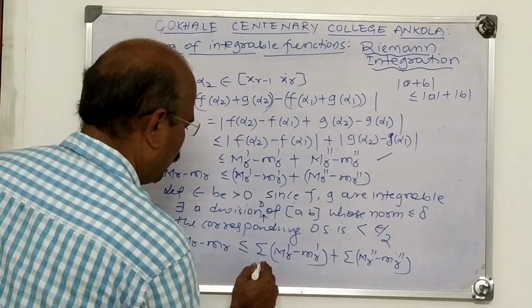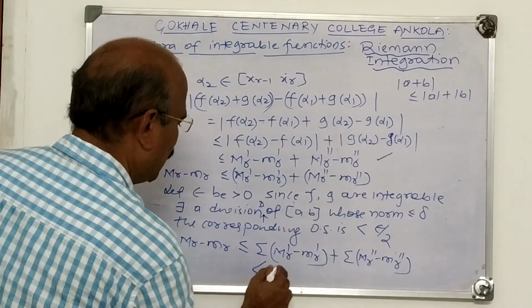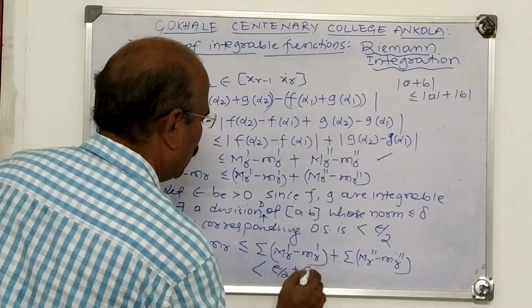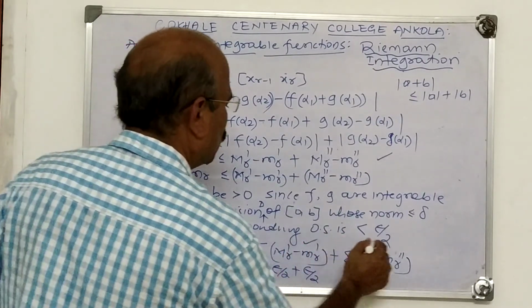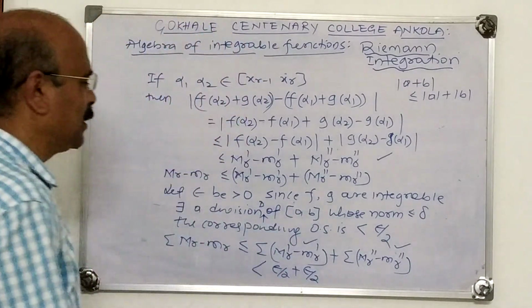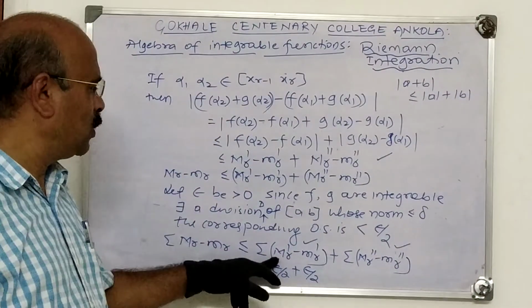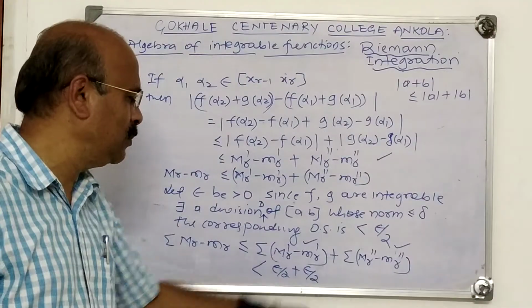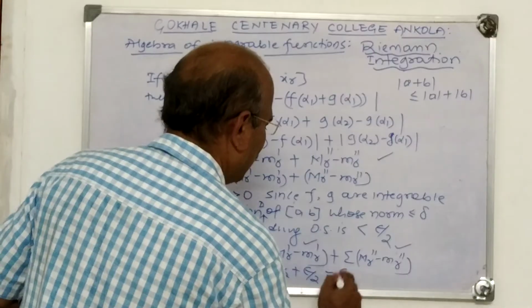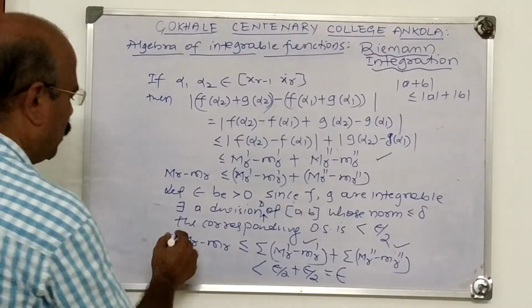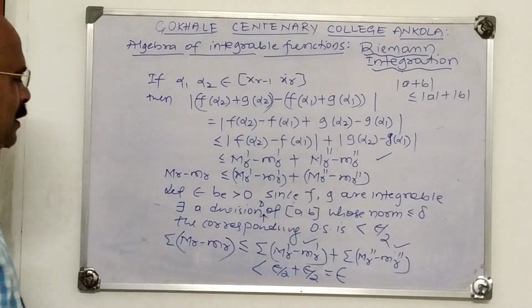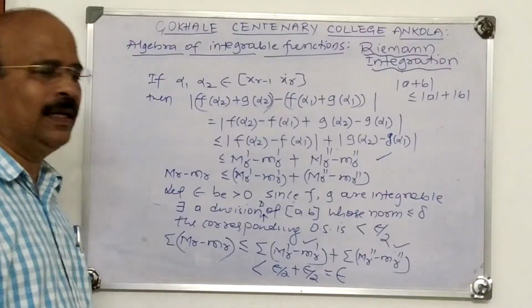Now, this is less than epsilon by 2 plus epsilon by 2. Here we use that the oscillatory sum of f(x) and the oscillatory sum of g(x) are each less than epsilon by 2. Therefore, sigma M_r minus m_r is less than epsilon.